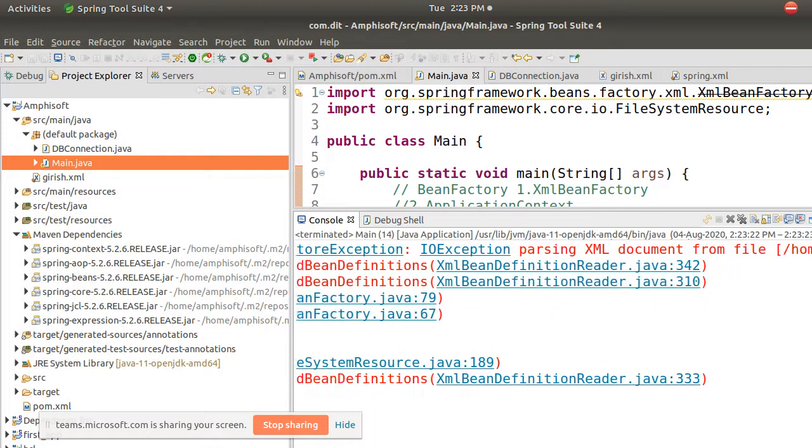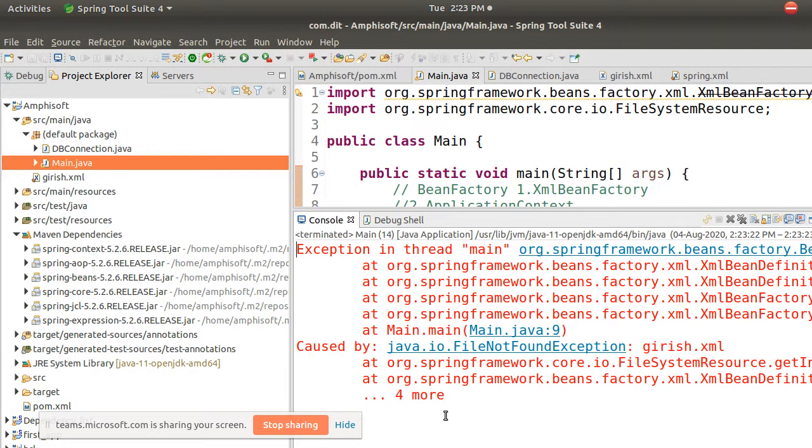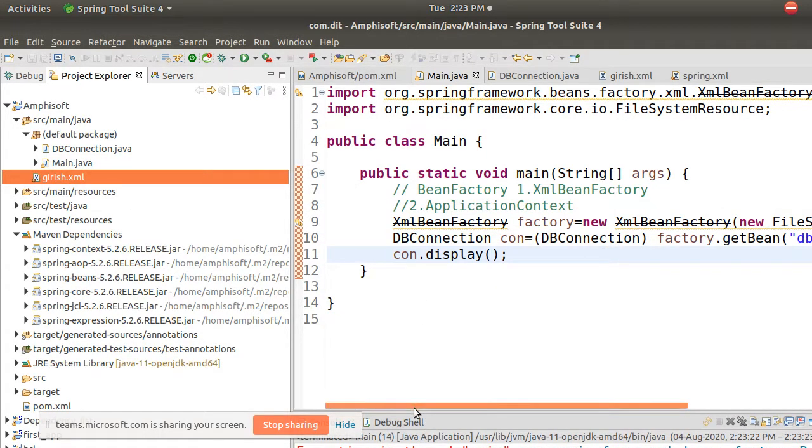It is saying girish.xml is not there. It says it cannot find the Girish file, girish.xml not found. So what you can do is check the spelling first, whether it is correct or wrong.